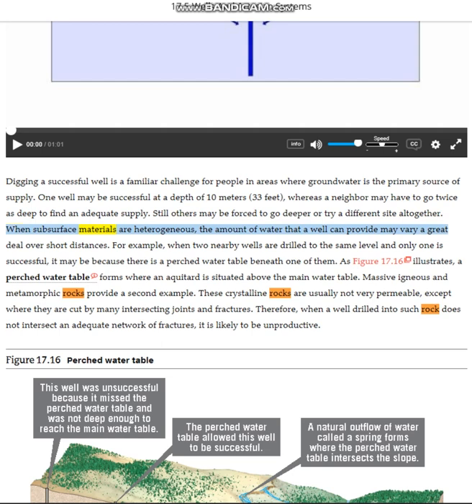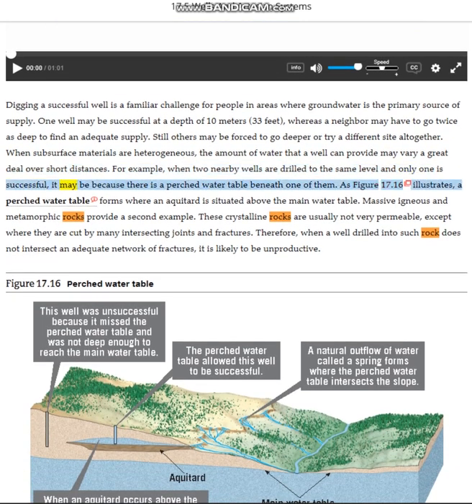When subsurface materials are heterogeneous, the amount of water that a well can provide may vary a great deal over short distances. For example, when two nearby wells are drilled to the same level and only one is successful, it may be because there is a perched water table beneath one of them. As figure 17.16 illustrates, a perched water table forms where an aquitard is situated above the main water table. Massive igneous and metamorphic rocks provide a second example.